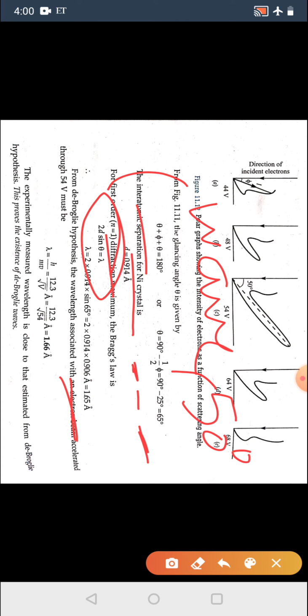But from de Broglie's hypothesis he used the formula lambda is equal to h upon mv. So he used 12.3 upon under root V, and we know that V was 54. When he substituted this, he got the same result. This result was due to particle nature, and this result was due to wave nature.